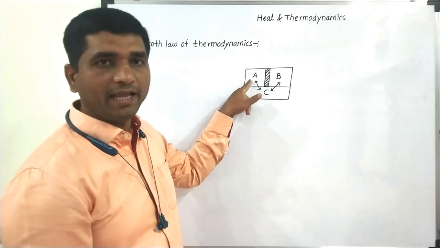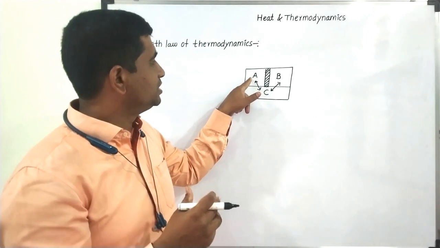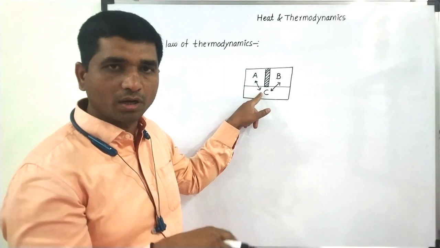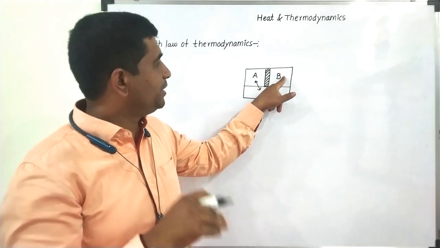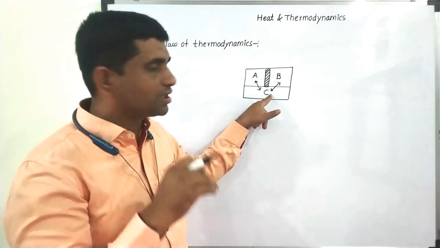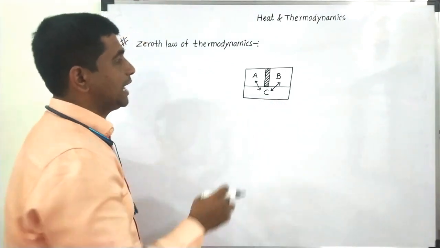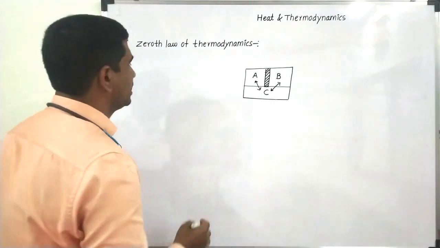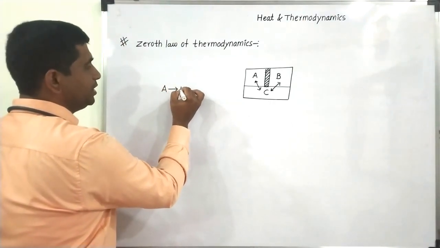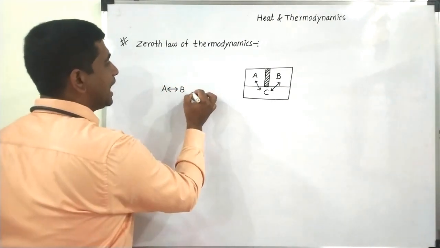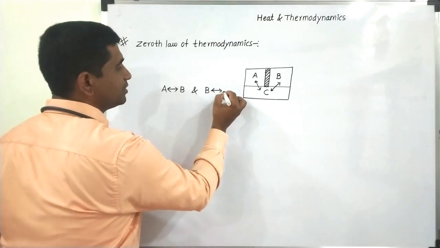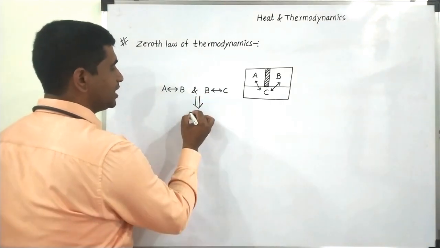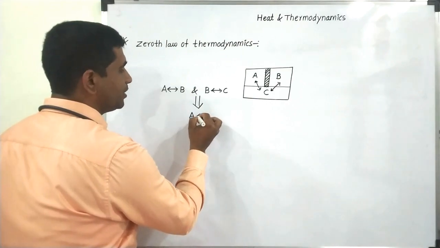The object in compartment A is in thermal equilibrium with the object in compartment C. The object in compartment B is in thermal equilibrium with the object in compartment C. So as A and C are in thermal equilibrium, and B and C are in thermal equilibrium, the zeroth law of thermodynamics says that if A is in thermal equilibrium with C and B is in thermal equilibrium with C, this implies A is in thermal equilibrium with B.